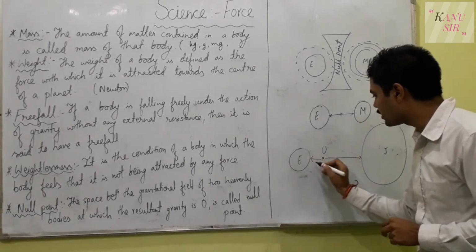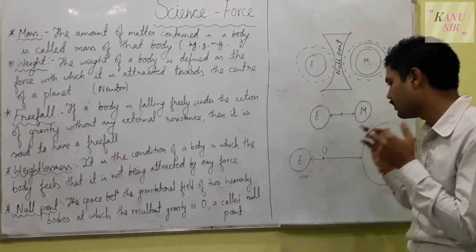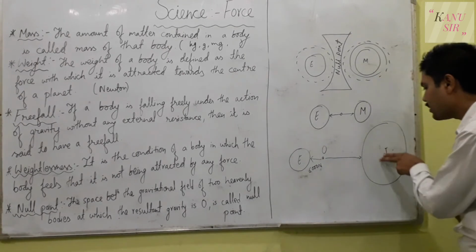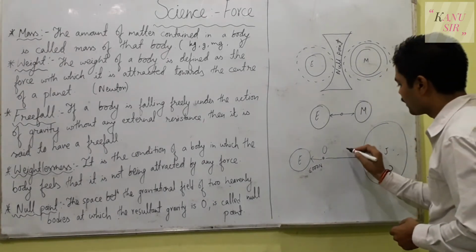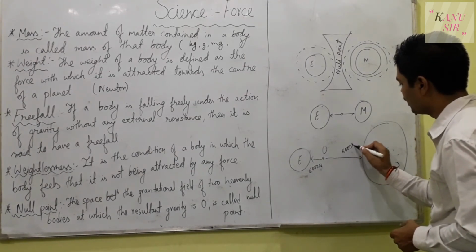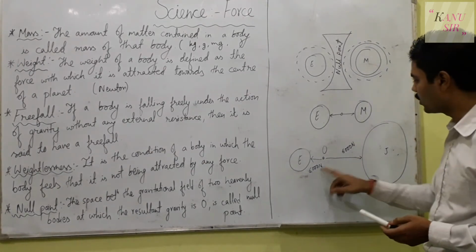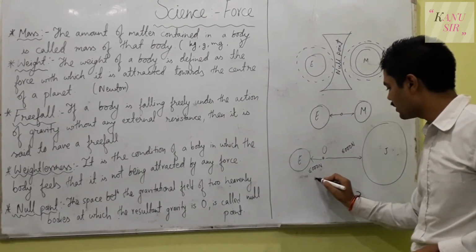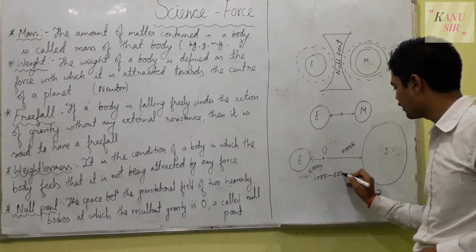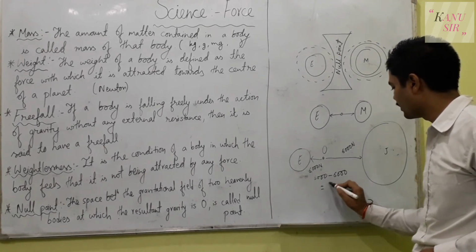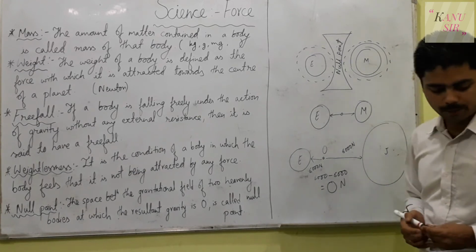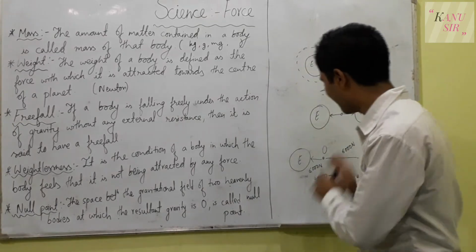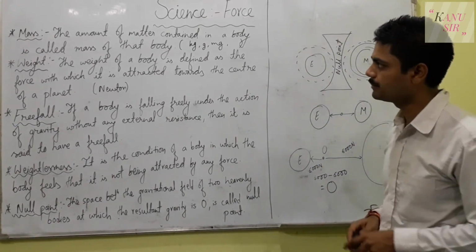Hence, Earth might be pulling the stone with a force of 6,000 Newton, and Jupiter will also be pulling the stone with a force of 6,000 Newton, and hence the two forces of 6,000 Newton will result in minus, because 6,000 minus 6,000 will result in 0 Newton, and hence that point will be called the null point.